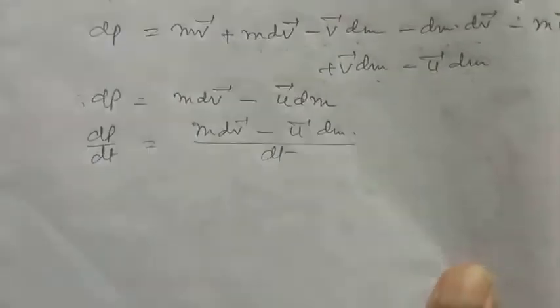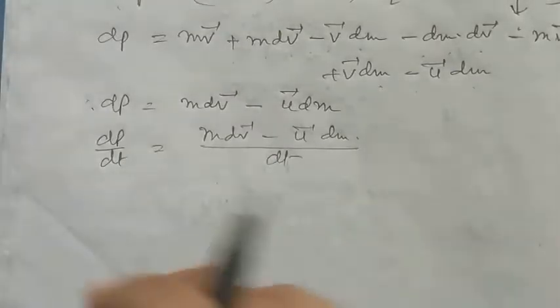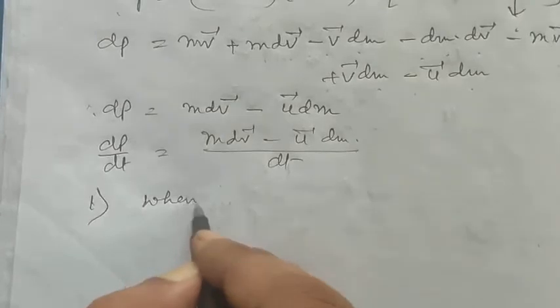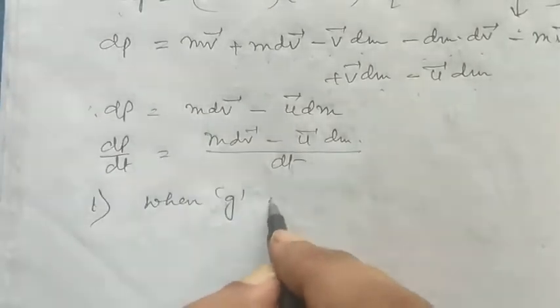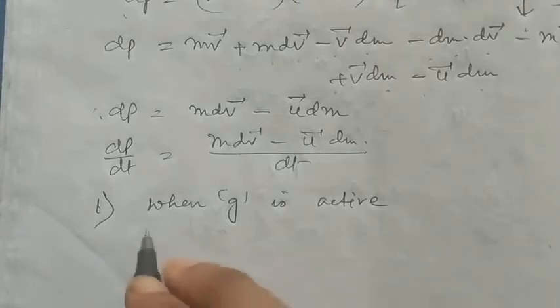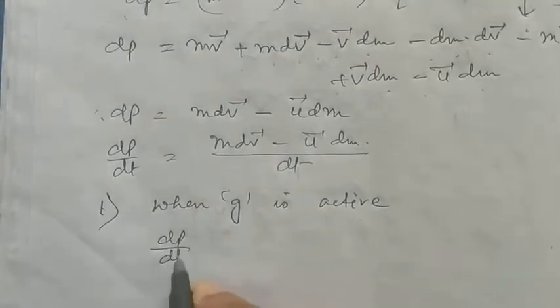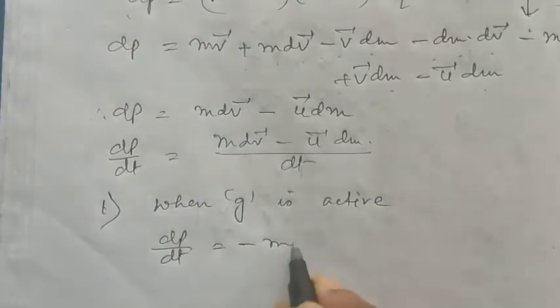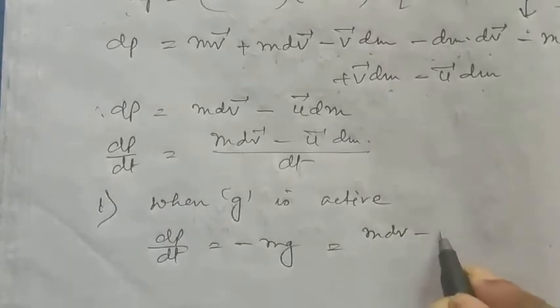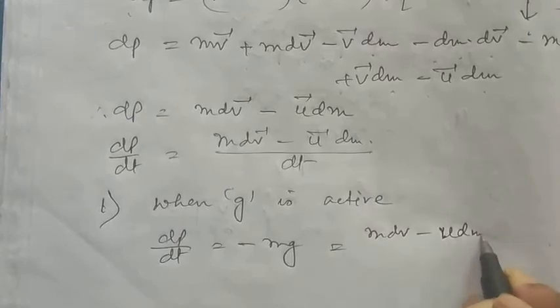Now we have to take two cases. The first case is when g is active, the acceleration due to gravity is active. That is dp by dt equal to minus mg, which is equal to (mdv minus udm) by dt.